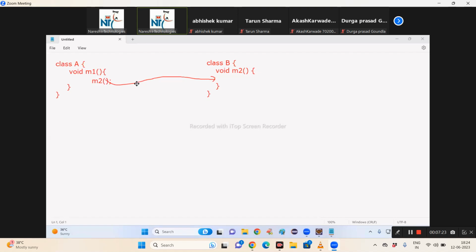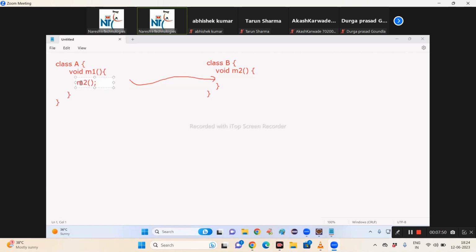To call the M2 method, I need a reference of B, no? If I don't use a B reference, then what happens? It searches for the M2 method in class A. But M2 is available in class B. In that case, I have to use B. It's a non-static method, right? I must create a B class object.